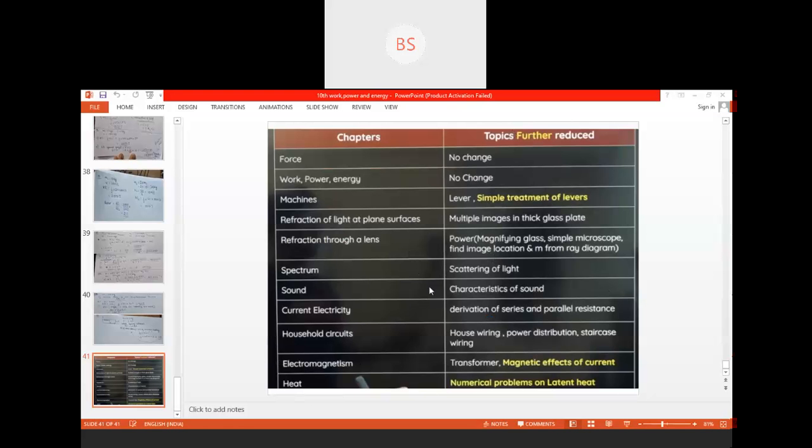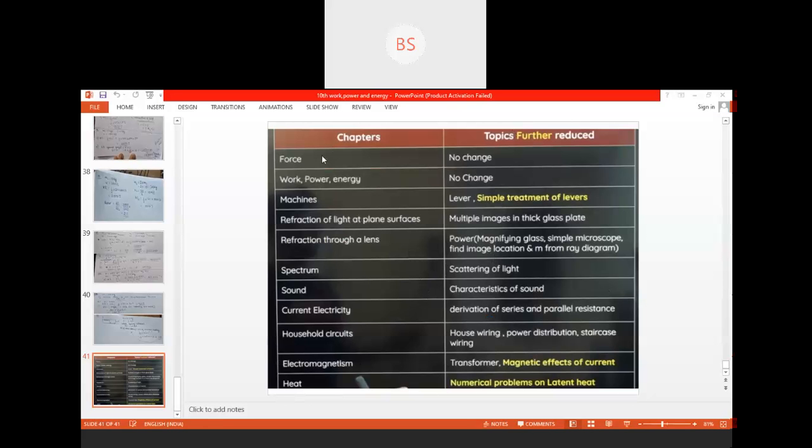I think all the teachers have discussed with you all, correct? Or no, not yet. No, okay. I'll inform them to discuss with you all. So let us start with physics today to discuss what all things are changed and what all things are not changed. So children, our first lesson in physics is force.